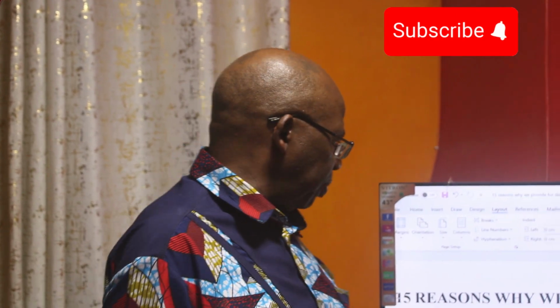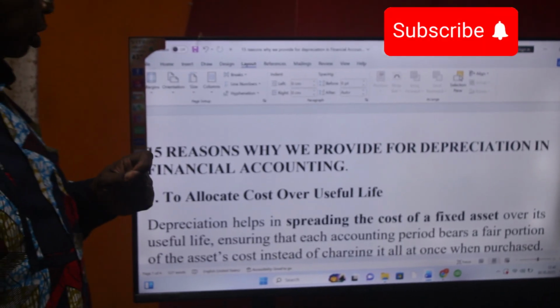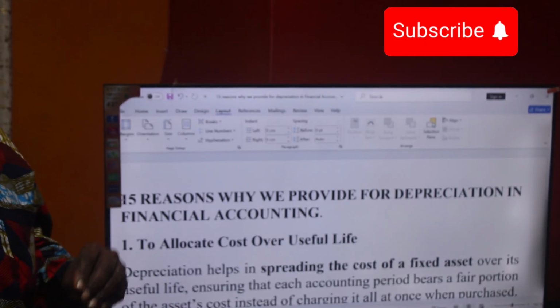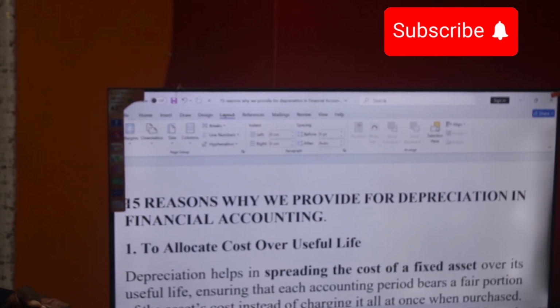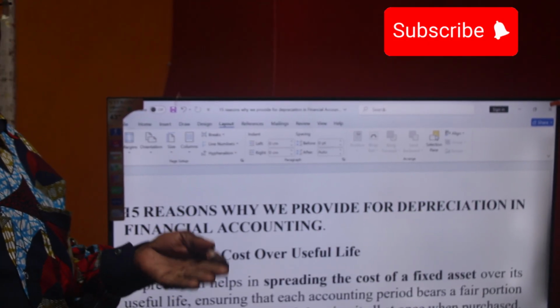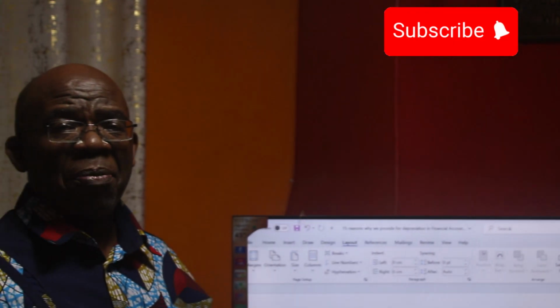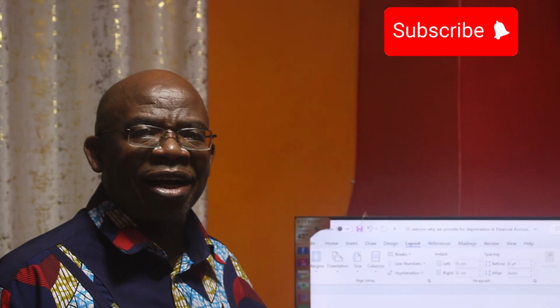And the first reason, I will move a bit fast, is to allocate the cost of the asset over its useful life. I like reminding our students that there is a very big difference between an expense and an expenditure in accounting.